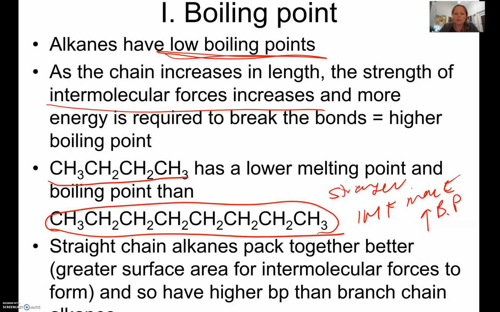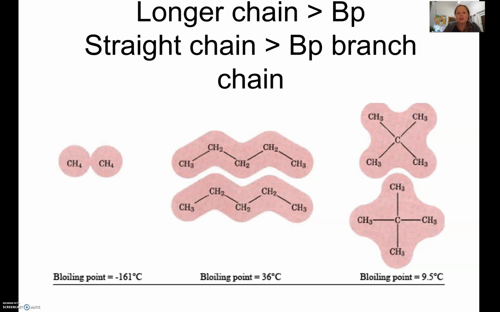Second of all is the fact that, and we did look at this in 2.4, if there's a straight chain versus a branch chain, which is this picture here. This is a straight chain molecule. This is 1, 2, 3, 4, 5, pentane. And this is a structural isomer of pentane, so the same number of carbon atoms and hydrogen atoms. This is 2,2-dimethylpropane, and you can see here that these both have the same molecular formula, so they're really good to compare. They're both C5H12, but they take on different structures.